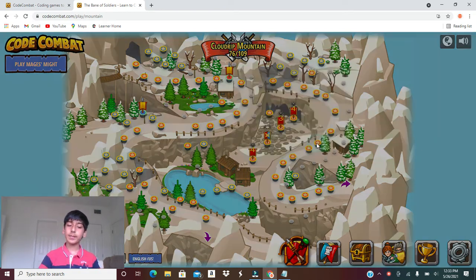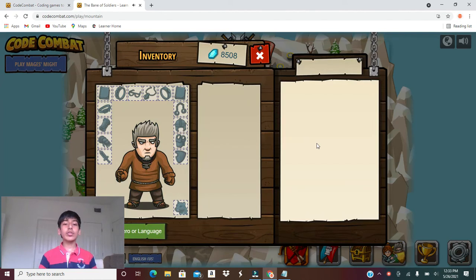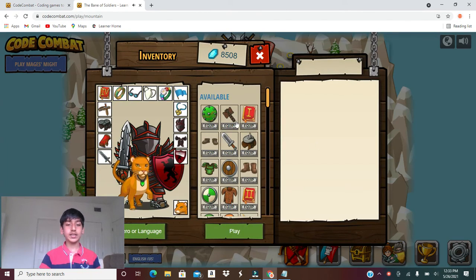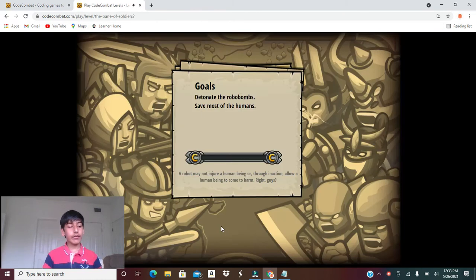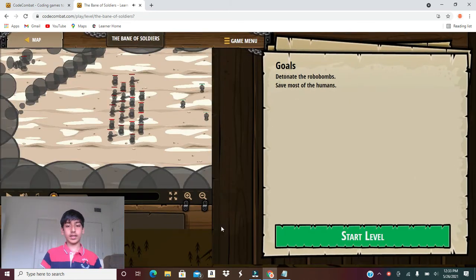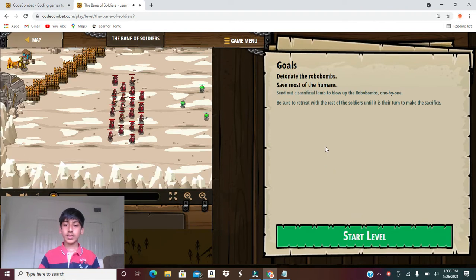So let's play. In this level, you'll win with any equipment. All you need is just a boss star. The level doesn't care about what other equipment you have. You just need the boss star. So our goals here are to detonate the robo-bombs and save most of the humans. So send out a sacrificial lamb to blow up the robo-bombs one by one. Be sure to retreat with the rest of the soldiers until it is their turn to make the sacrifice.